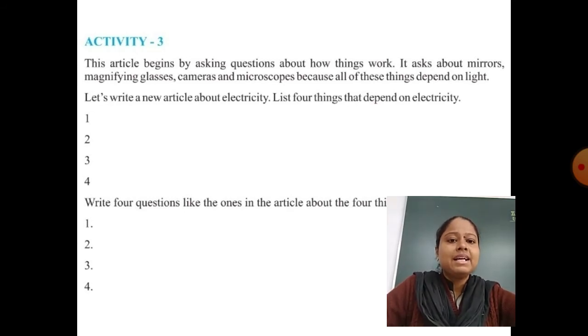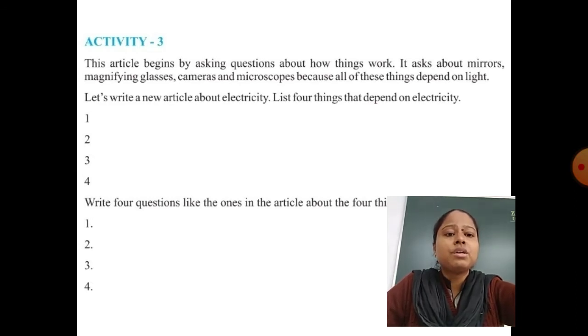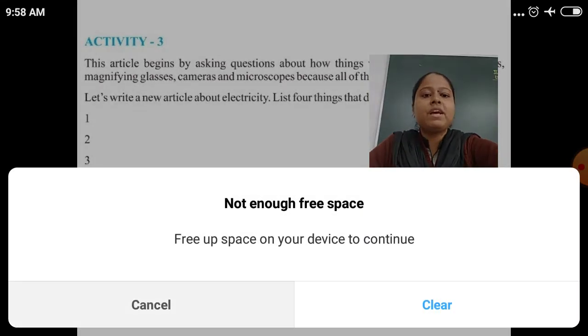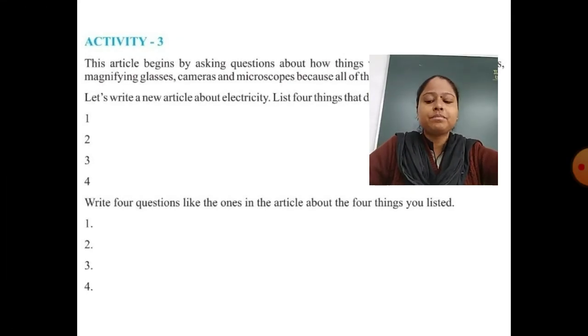Now next, write 4 questions like the ones in the article about the 4 things you listed. Here we have already listed 4 things: microwave oven, refrigerator, television and washing machine. So we have to make a question on each of these 4 things which we have listed.